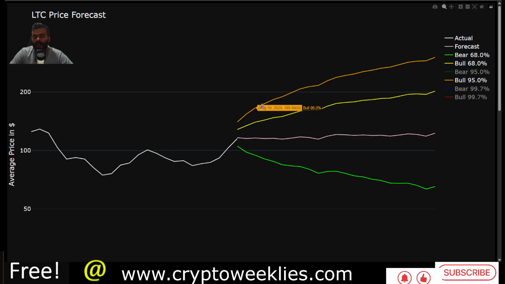And this model again is a dynamic one. It takes into consideration the latest price. So what is $200 today for the bull run peak could be $250.